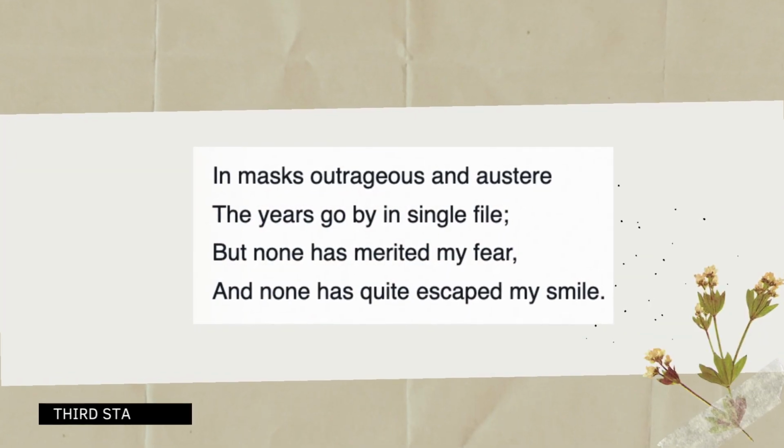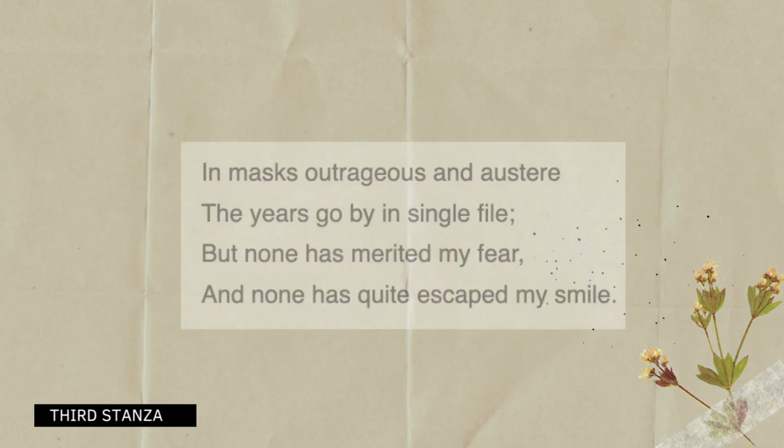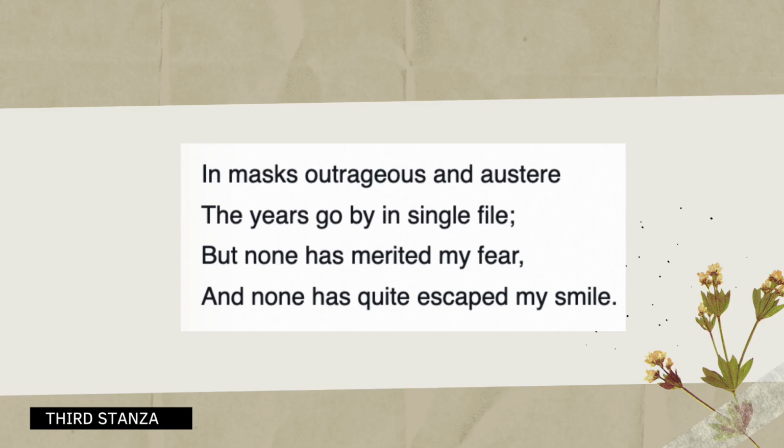In masks outrageous and austere, the years go by in single file, but none has merited my fear, and none has quite escaped my smile. So we have another example of vivid imagery in the stanza. We have the masks outrageous and austere. The masks are the people going by her, and you can't really distinguish individual features because all of these people are essentially people that make up society. She's saying that it's outrageous, that it's ridiculous. Like, how can you make us exert so much effort for a little recognition and still treat us as inferior?